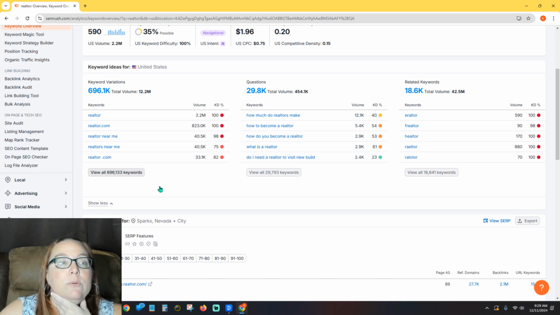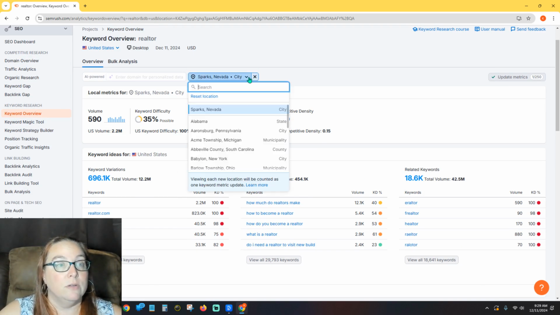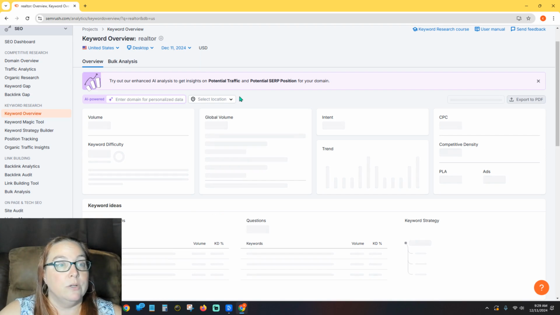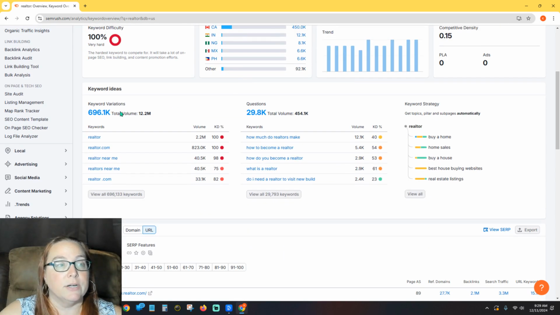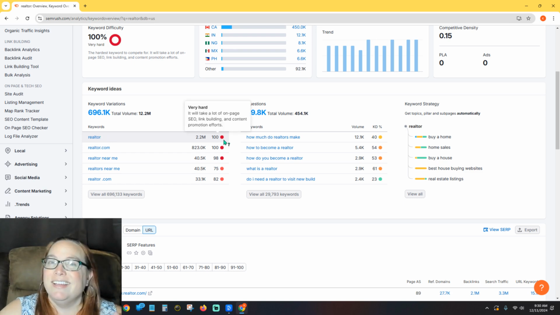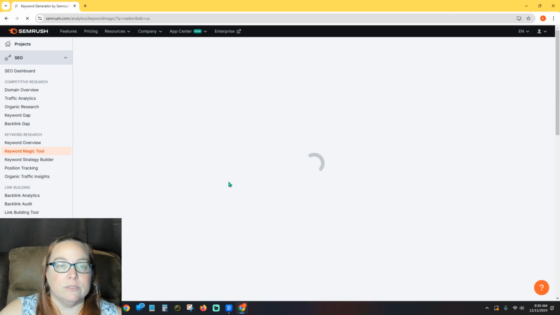So here, these keywords are, well, this is view all 696,133 keywords. But what we're going to do instead is take this off and change it to just United States, because it gives me a better idea here. So keyword variations, they still have the same amount of keywords, and look, those numbers are about the same, right? 2.2 million for realtor. So it wasn't specific to Sparks. So I'm going to say view all of these keywords.